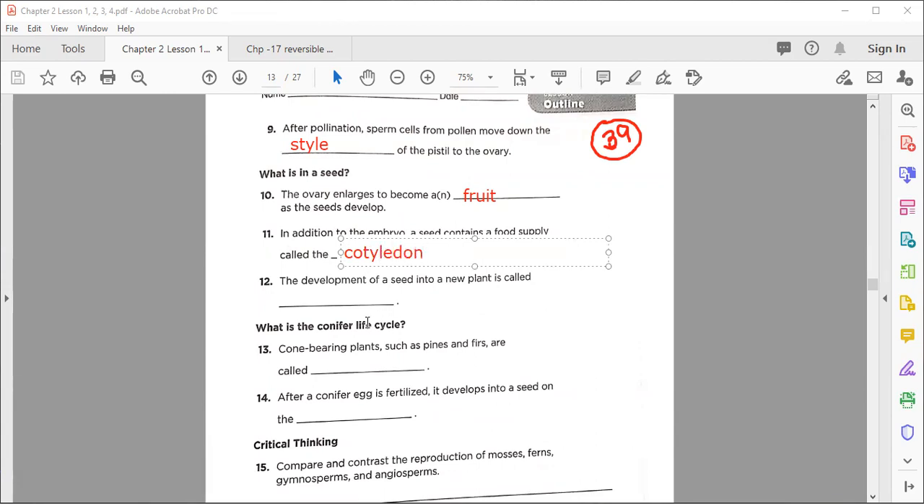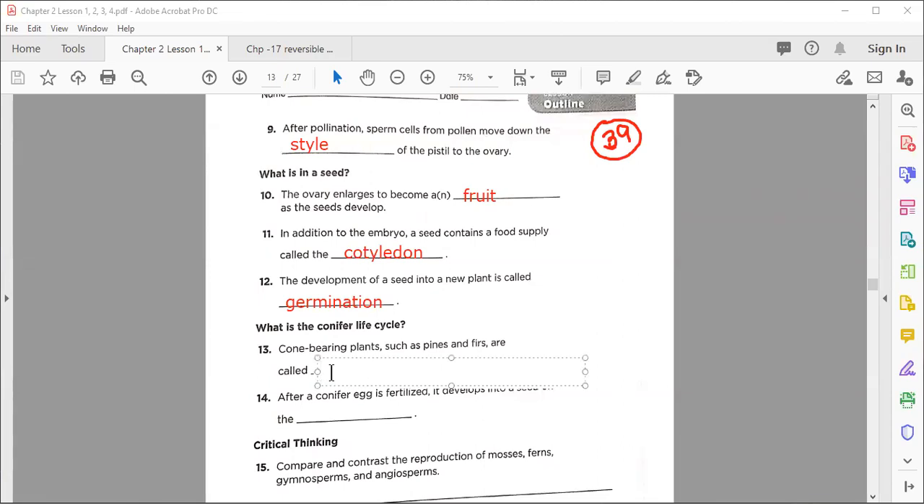Cotyledon. Very good. The development of seed into a new plant is called... Very good. Excellent, my dear. Well done. MashaAllah, it means you understand the lesson very well. So in number 12, the correct answer is germination. Good.